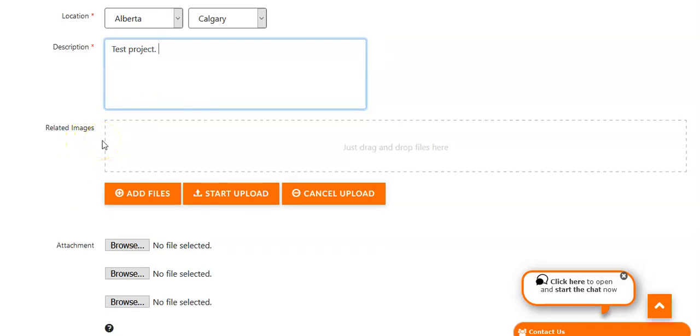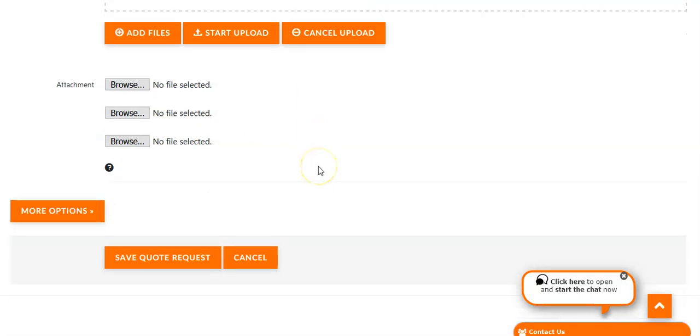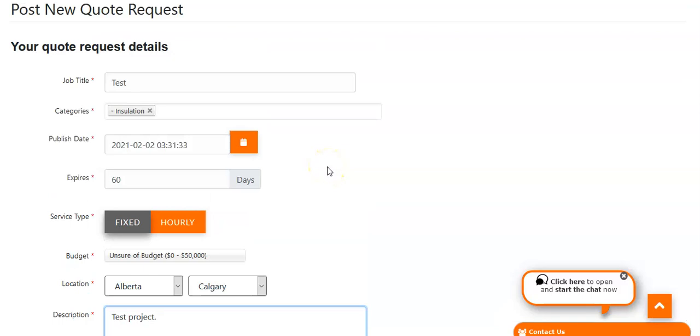So if you have images of the job that you need done, you can upload them over there. And then you can attach files and those kinds of things, so if you needed to attach a specification or something like that you wanted everyone to bid on. Once you post your quote request, users on the site that do the things that you're looking for in the